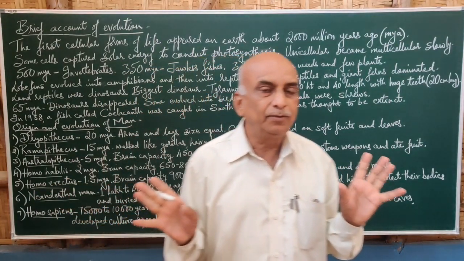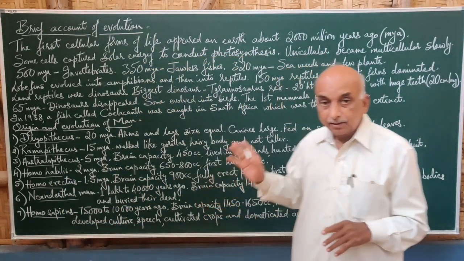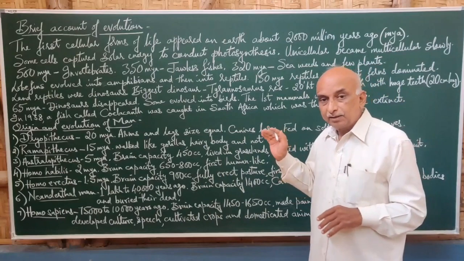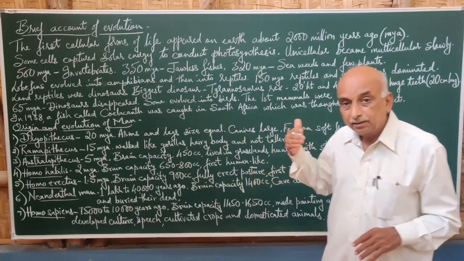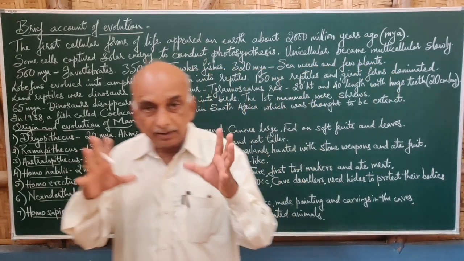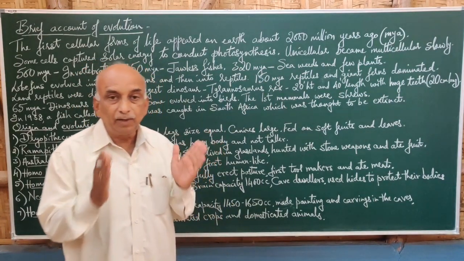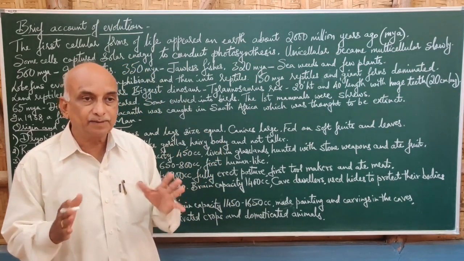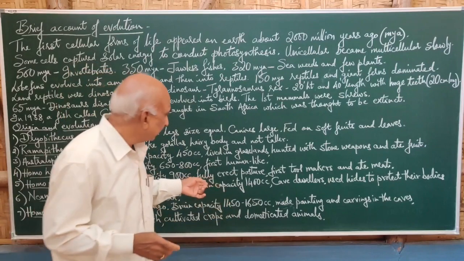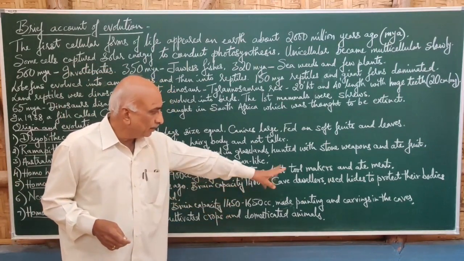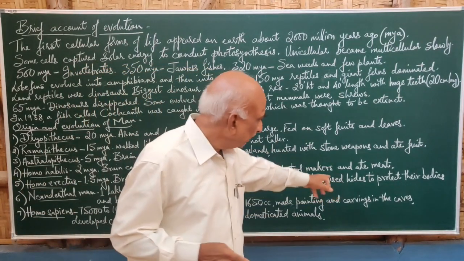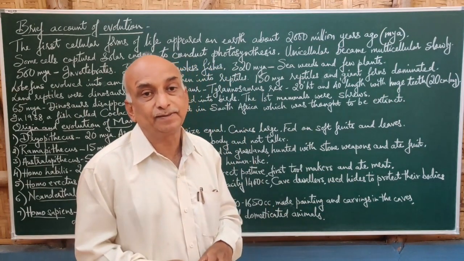They used to live anywhere. But Neanderthal man, because he had increased brain capacity, thought about living in a particular, protected place. So he started living in the caves, and then he used hides to protect the body.